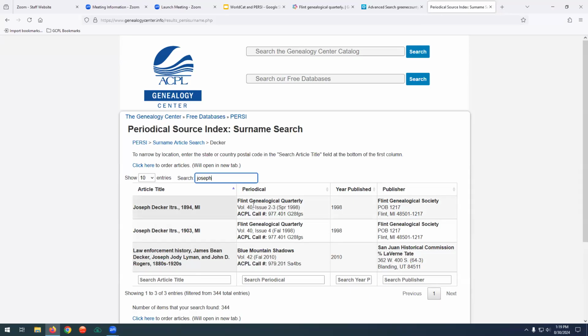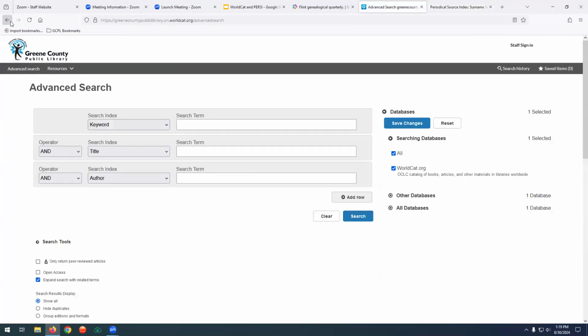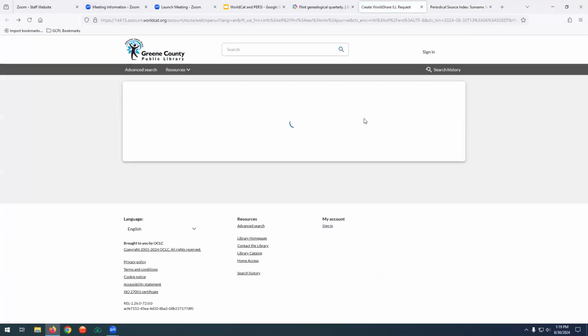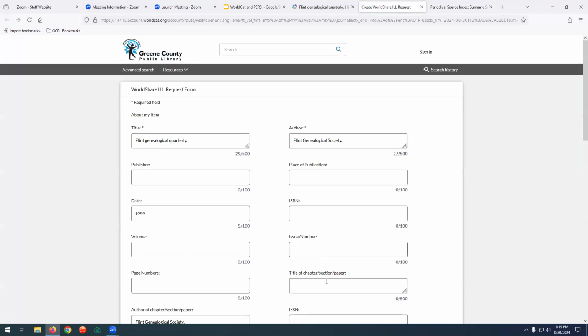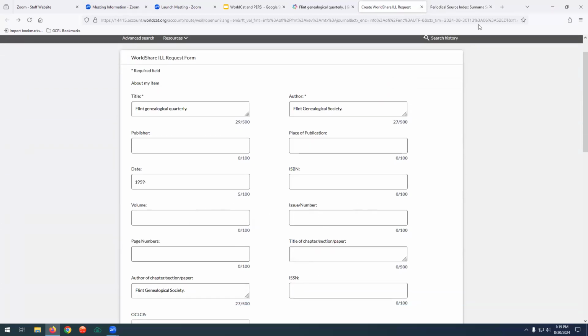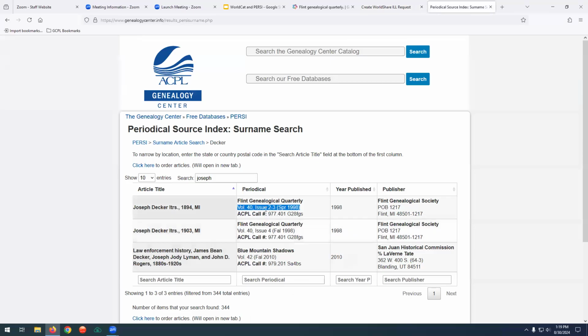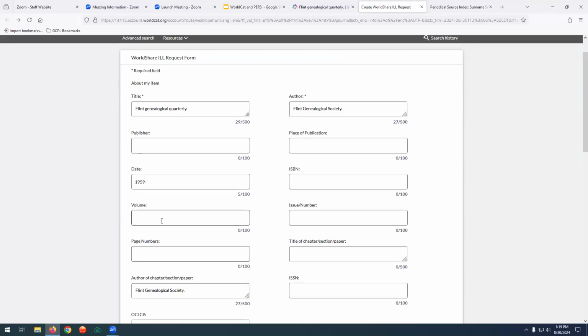So when I did my WorldCat request, I would look for volume 40, issues 2 and 3 from '98 when I made my WorldCat request. That's how I would narrow it down. This is how you would find your information to request it in WorldCat. So we found this. We would hop back over to WorldCat, do our search. Here I would put in volume 40, issues 2 and 3.